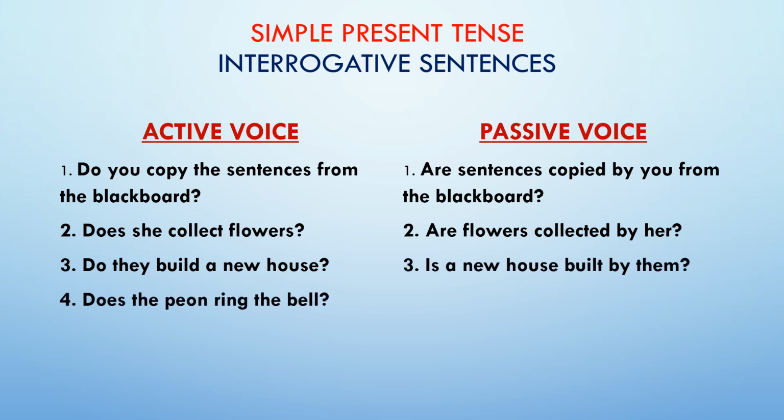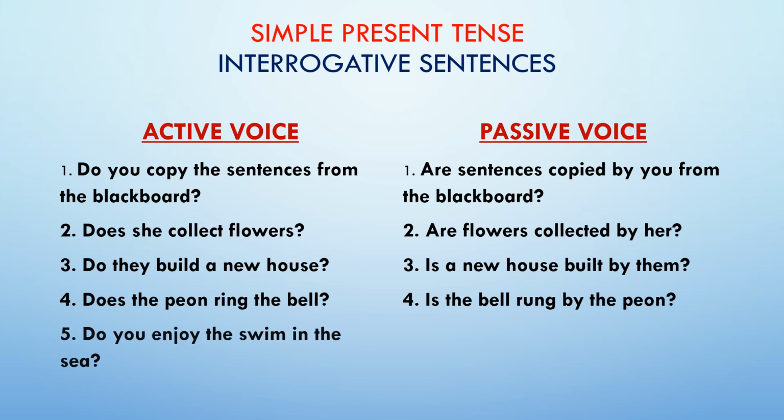Fourth sentence. Does the peon ring the bell? Now, what is the object in this sentence? The object is the bell. The bell is singular. So, again, our answer starts with is. Is the bell. Ring. Past participle of ring, rung. Preposition by. And then we use the subject which takes the place of the object. So, our answer is: is the bell rung by the peon?